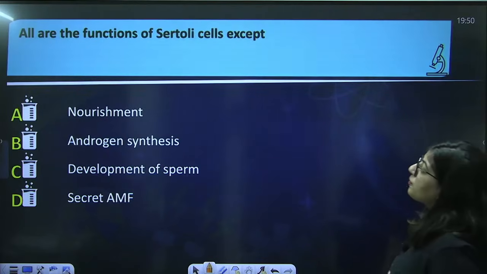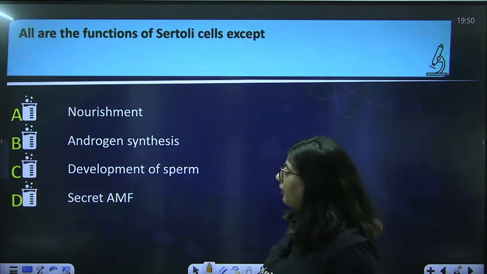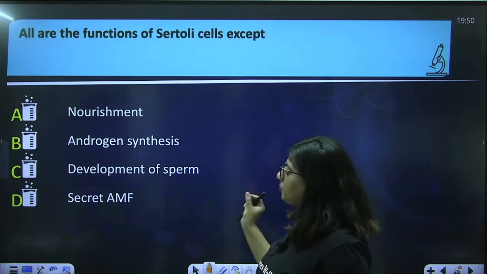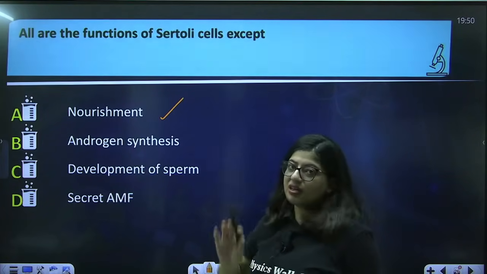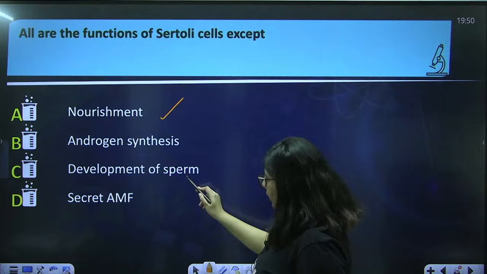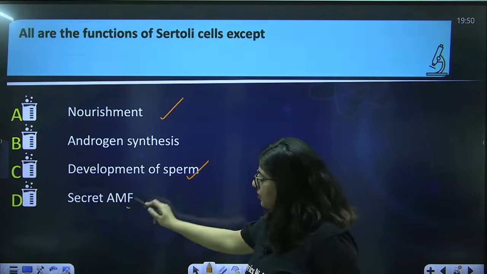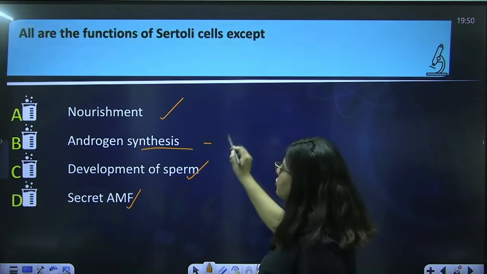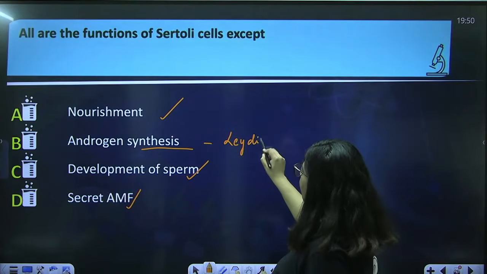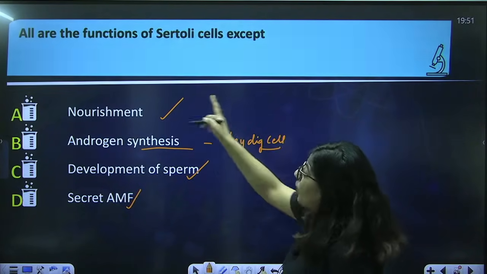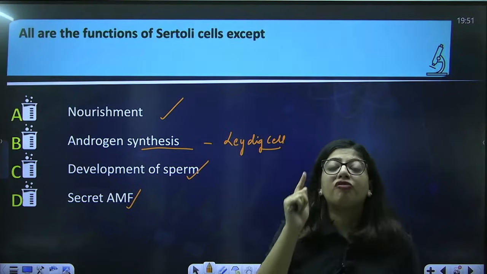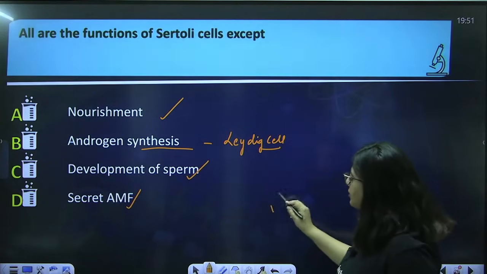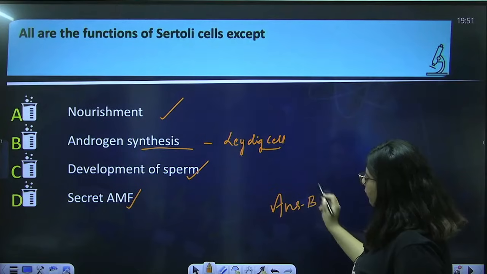All are the functions of Sertoli cell except: nourishment, androgen synthesis, development of sperm, secrete AMH. Nourishment, nurse cell, true. Development of sperm, true, and it also secretes AMH. But androgen synthesis is a function of your Leydig cell or interstitial cell, and the question says all are functions of Sertoli cell except one, and you have to find that one. So answer is B. Okay, next.